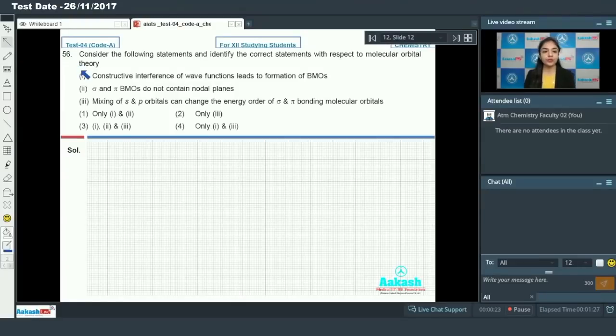So we have question number 56, which says to consider the following statements and identify the correct statements with respect to molecular orbital theory. The first statement says that constructive interference of wave functions leads to formation of bonding molecular orbitals. Whenever two atomic orbitals combine, two molecular orbitals are formed. One is the bonding molecular orbital and another is the anti-bonding molecular orbital.